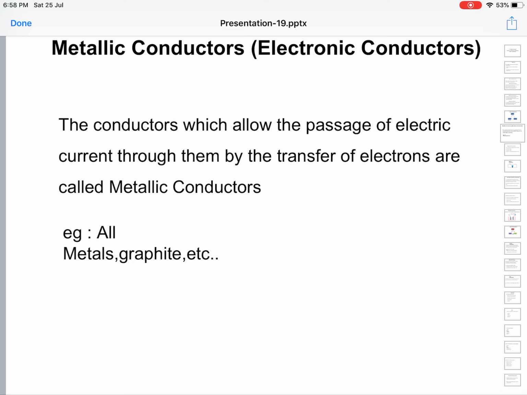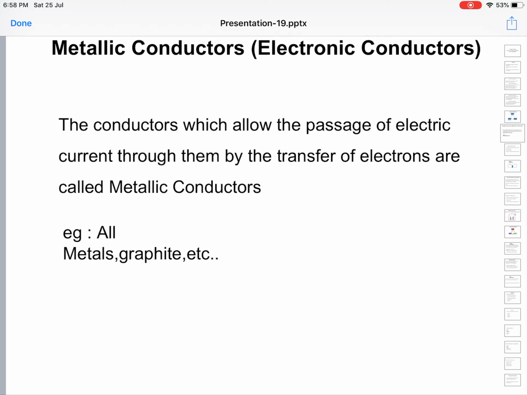There will not occur any sort of chemical reactions during metallic conduction. Prior to conduction and after conduction, the material remains identical and the same. If the temperature increases in the case of metallic conduction, the resistance of the conductor increases, so the conductivity will decrease with increase in temperature, and vice versa in the case of metallic conductors.